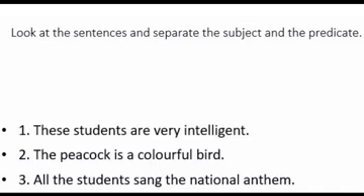These students are very intelligent. These students, as we told earlier, is a part of subject, and it is a collection of two words, these and students. Are very intelligent is part of predicate, also a group of words. Second one, the peacock is a colorful bird. Here the peacock is a subject, and is a colorful bird is a part of predicate.